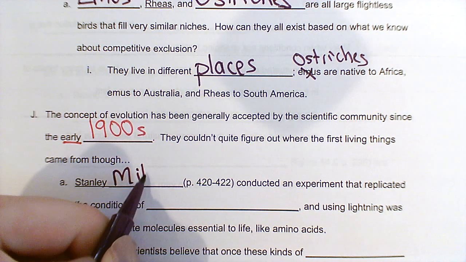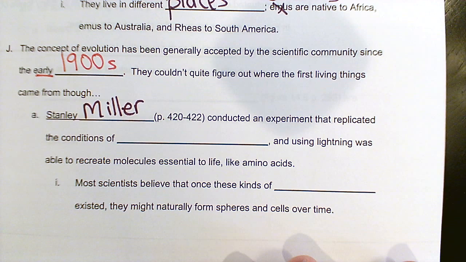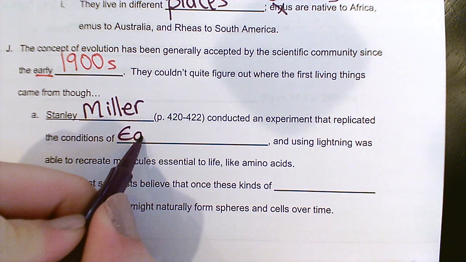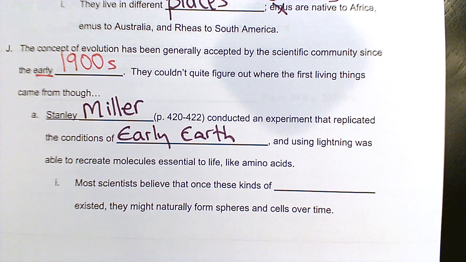So we have one really famous experiment, Stanley Miller. You might see it described as the Miller-Urey experiment, because he was also working with another scientist. But he, in glassware, replicated the conditions of early Earth. Okay, so no life. It was a sterile environment. It had carbon dioxide mostly for an atmosphere. It had water. It had ammonia. It had all of these substances that would have existed on really early Earth before life existed, okay?